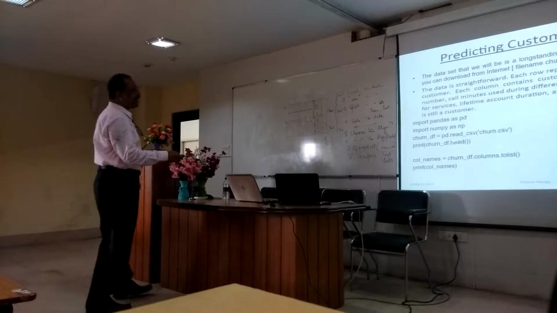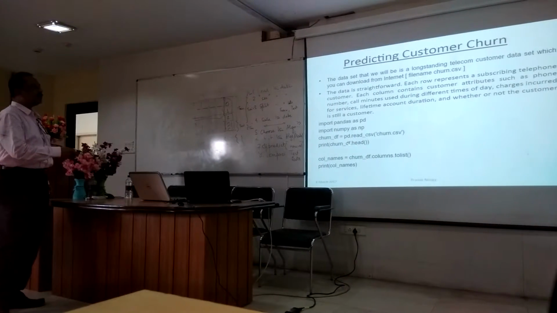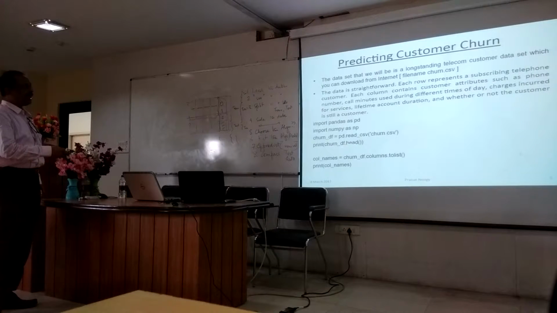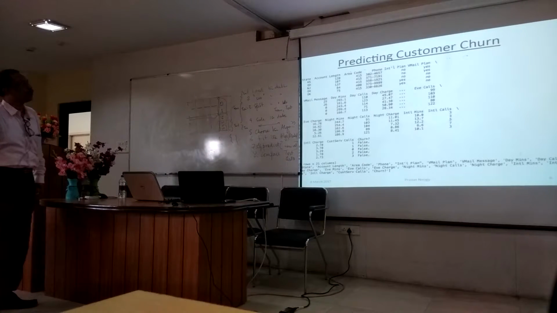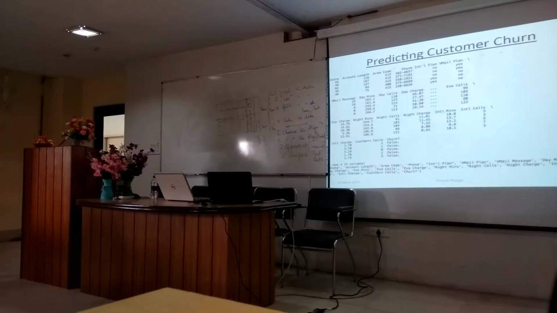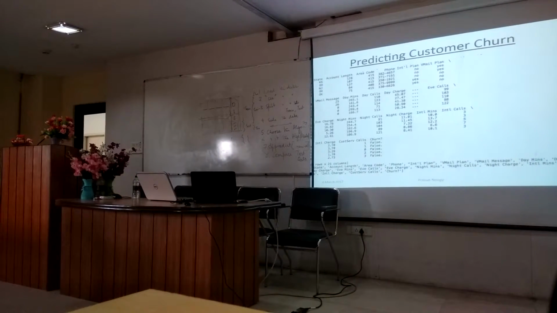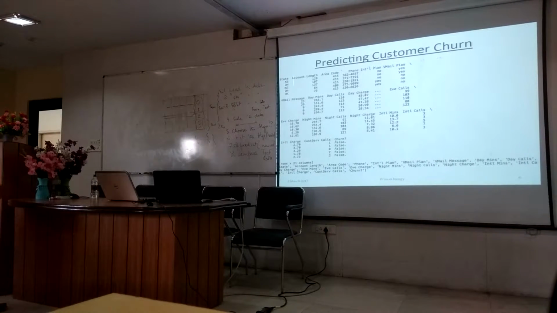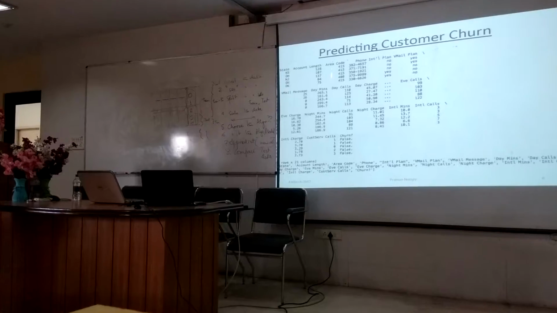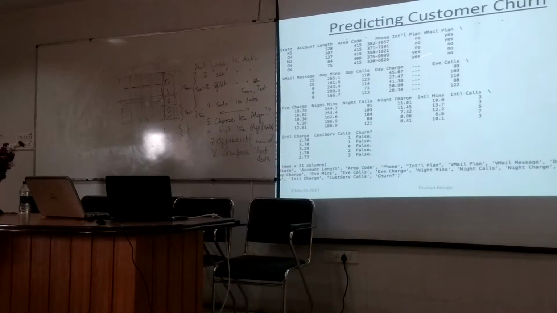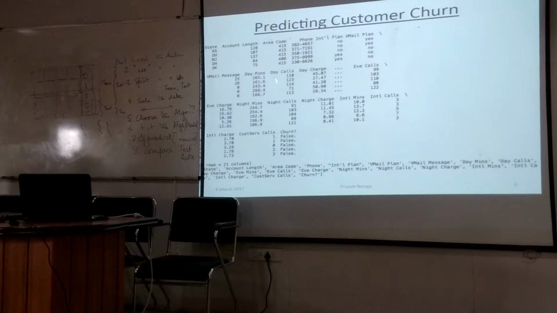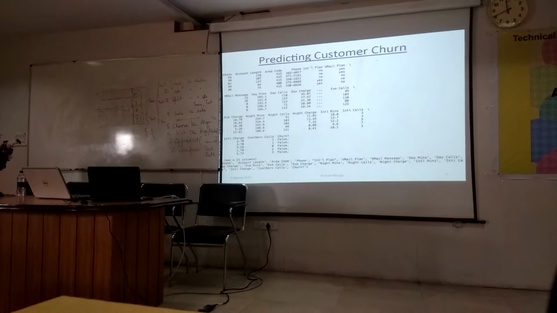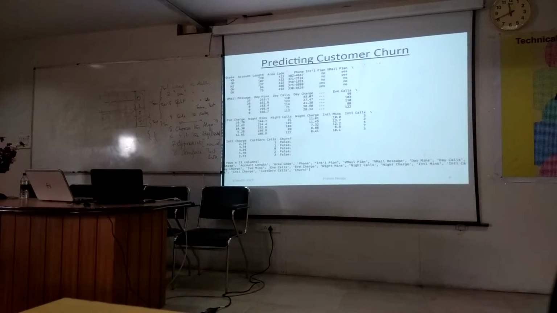And then you can print the df head, and the column names to see how the output looks like. This is the output that it will look like. It has the state, these are all American states, not Indian, account length, area code, the phone number, the plan, voicemail plan, and so on, daily usage, daily call. So there are so many columns, with the last column being all false, because this is the column where I have to do the prediction. So these are all filled up with some fixed values.